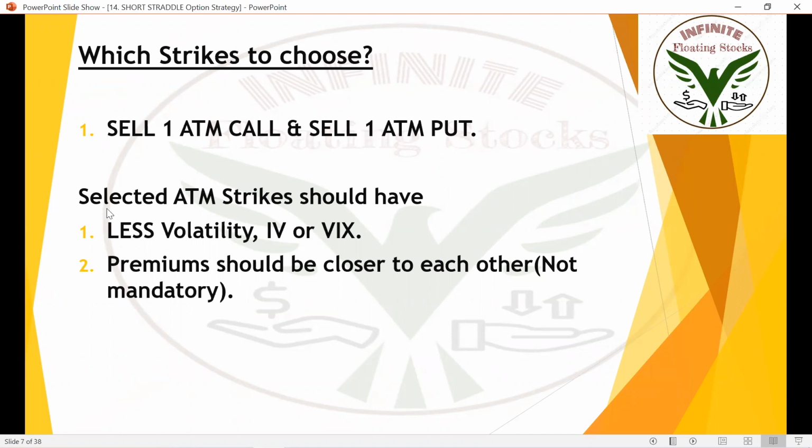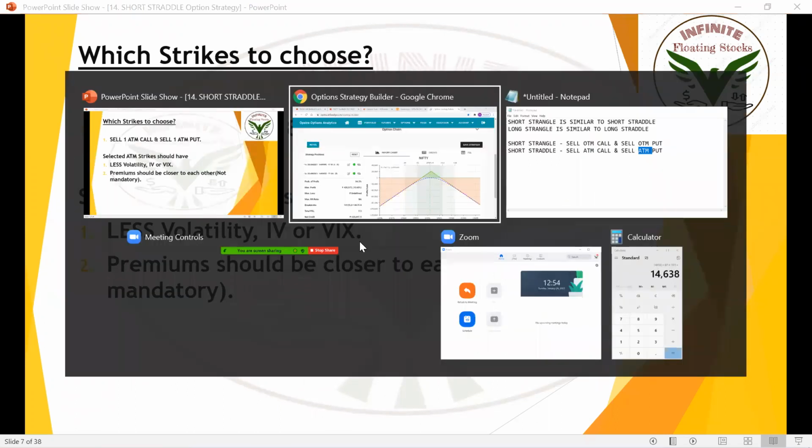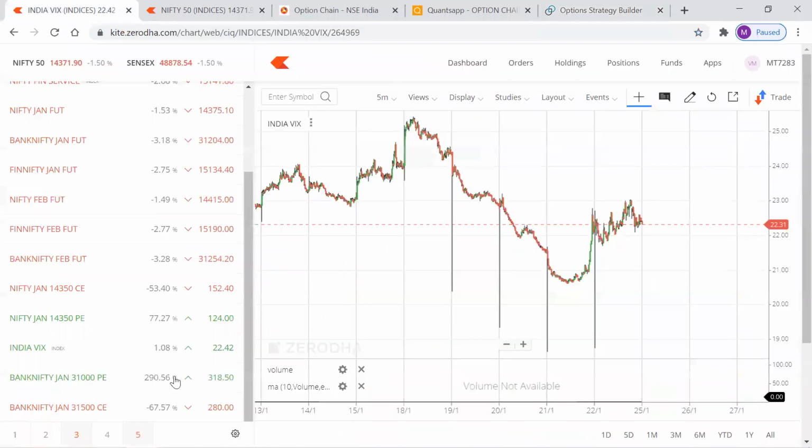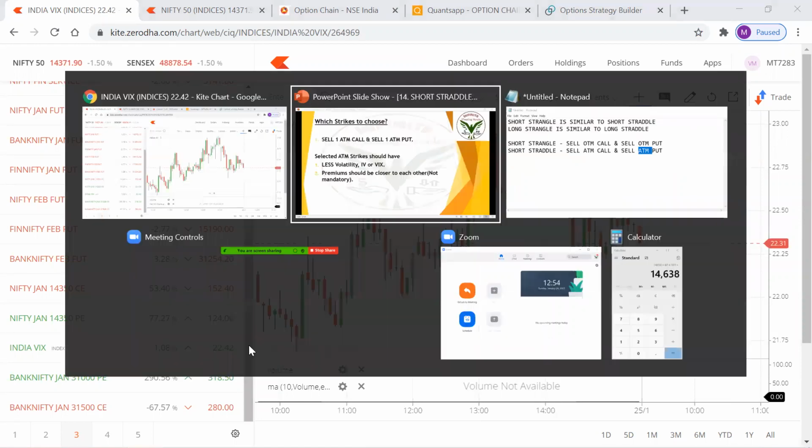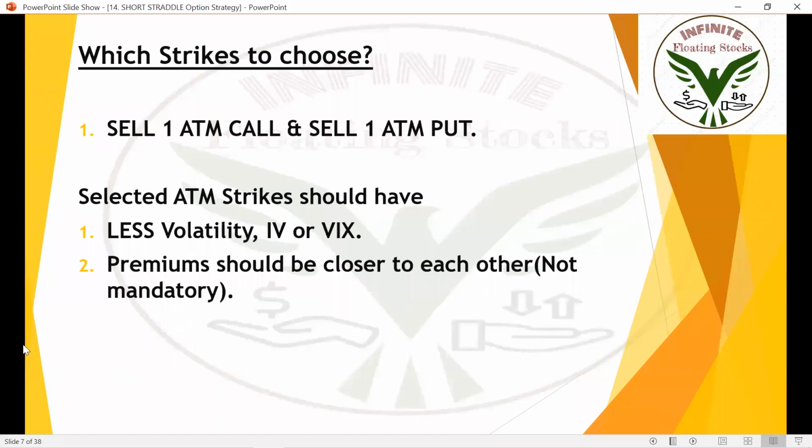to implement the short straddle option strategy. The selected at the money strikes should have less volatility, IV or index. You should be implementing this strategy when India VIX is less than 23 or 24 or 25. See what's the current India VIX. The current value of India VIX is around 22.42. So India VIX should be less than 24 or 25 for us to implement this short straddle option strategy. You need to consider that, and premiums should be close to each other when you are shorting it.